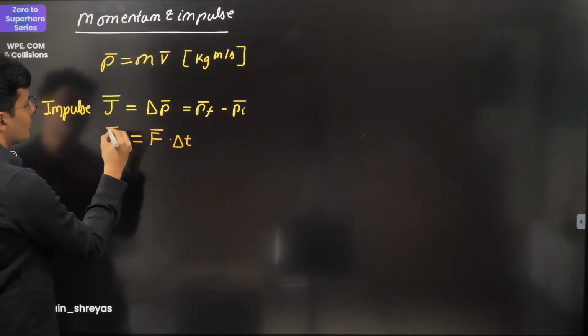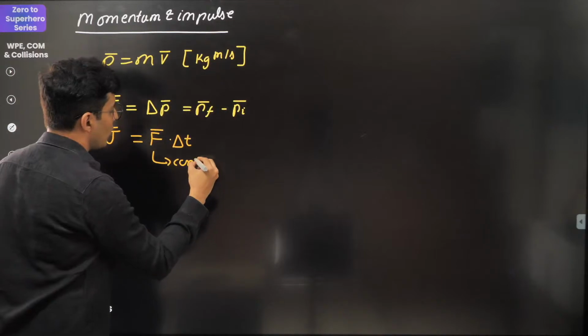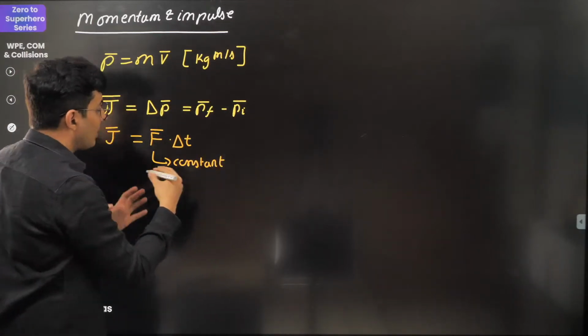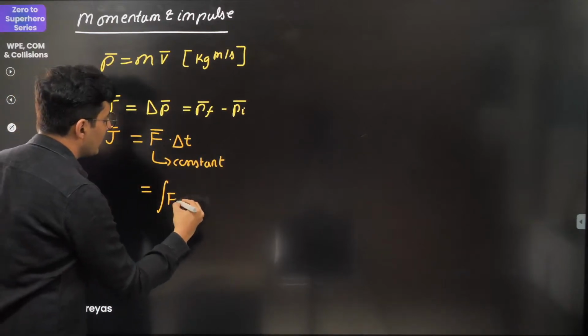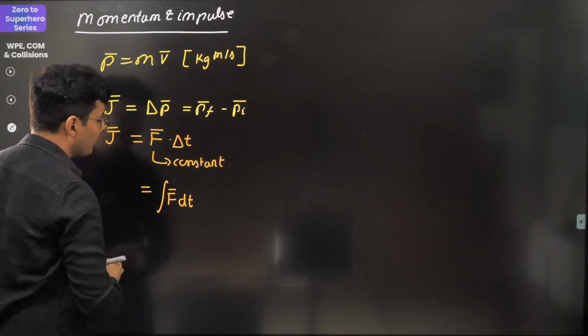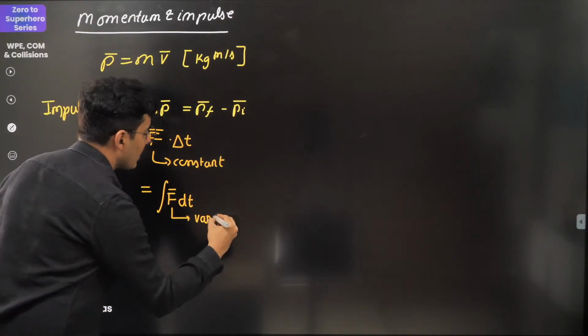So J is also force into time. This is if the force is constant, but sometimes the force may not be constant, and in those cases you will just put integral of force with respect to time. So this is when the force is a variable.